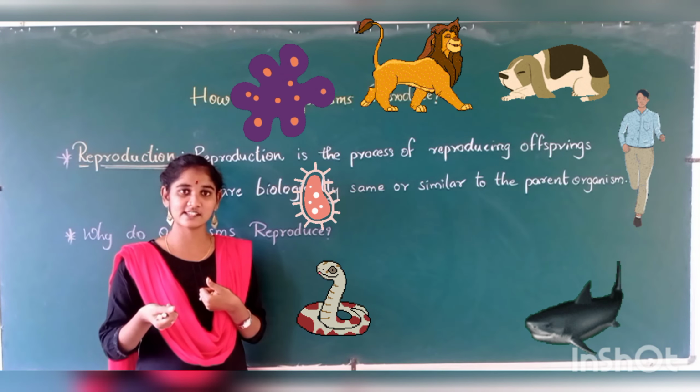Let's see this with an example. If you take a mango tree, you will get mangoes, and inside the mangoes you will have a seed. If you plant that seed, which tree will you get? Will you get any other different tree? No, you will get the same mango tree. Can you see that both are the same shape? Same shape, same number of twigs, same number of leaves, same number of mango fruits. For example, this tree is giving 100 fruits to you. That is the reproduction of the same mango tree.